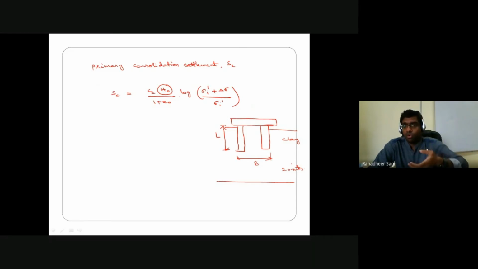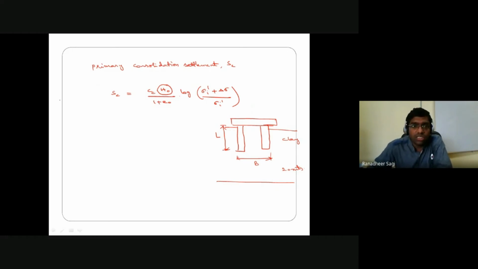Whatever load is getting distributed onto the group of piles in that pile group, from what depth is the complete load assumed to be distributed onto the soil strata below? That is one thing we need to first understand.